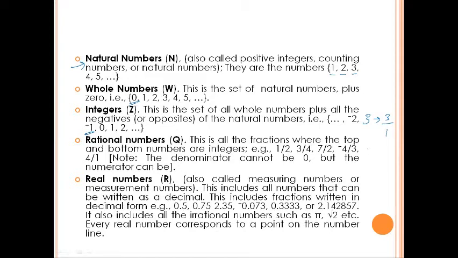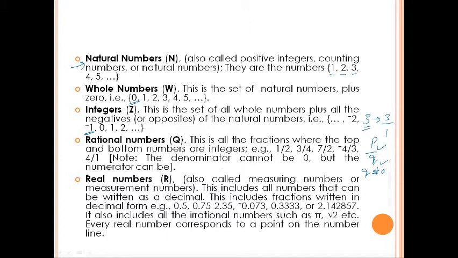So any number which can be written in the form p by q becomes a rational number. All the integers are also rational numbers, but other than integers, whatever numbers can be written in the form p by q, where q is not equal to 0, are all called rational numbers, right?